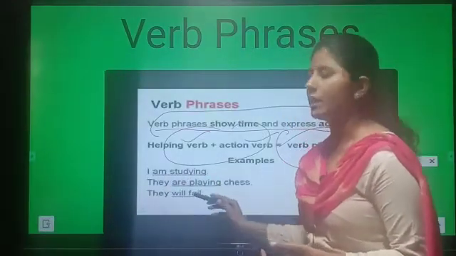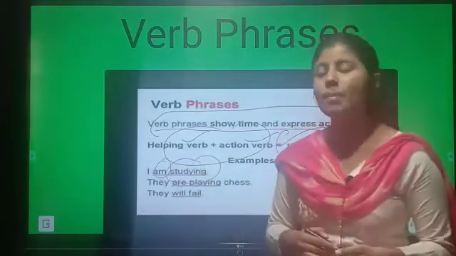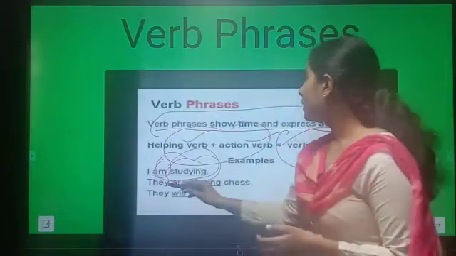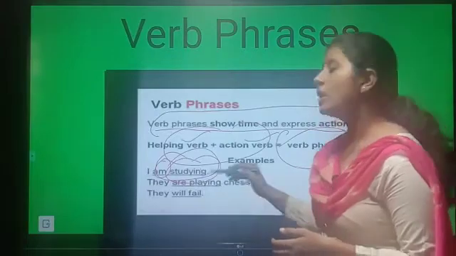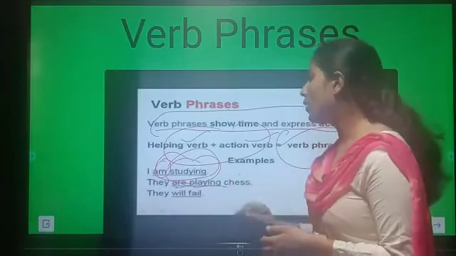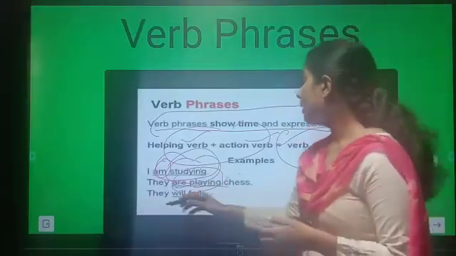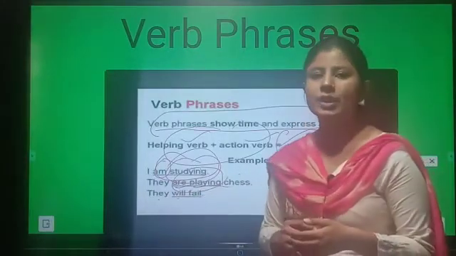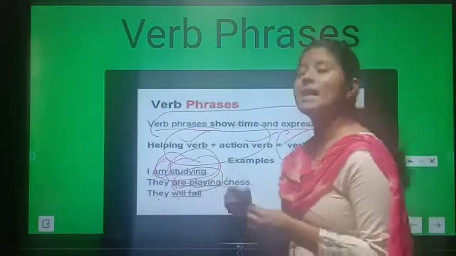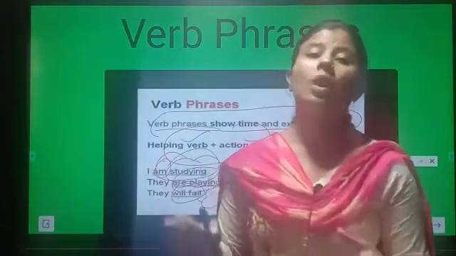I am studying. Here "am" is the helping verb, "studying" is the main verb, and this combinedly is called the verb phrase. They are playing chess. You can see that "are" is the helping verb, "playing" is the main verb, and now they combinedly are called a verb phrase. They will fail. Here you can see that "will" is the helping verb, "fail" is the main verb, and it is combinedly called the verb phrase.